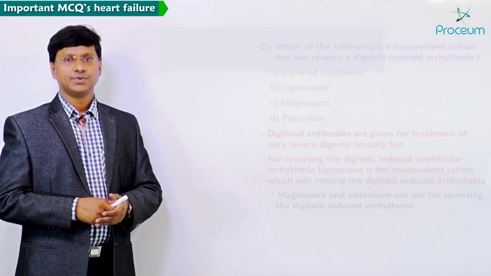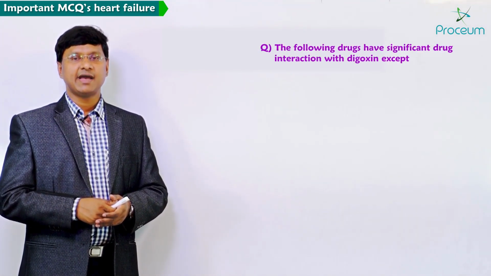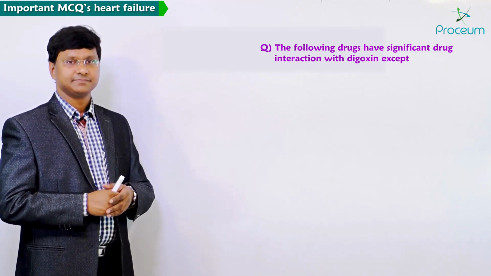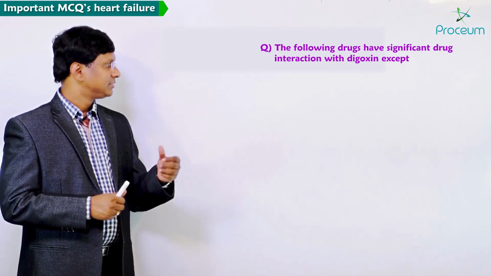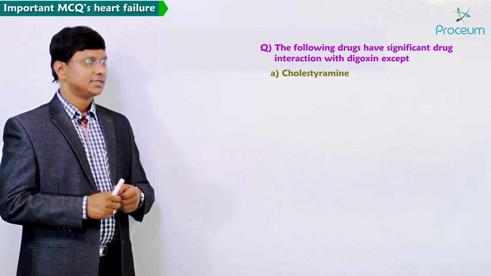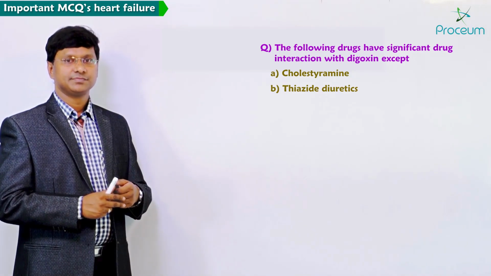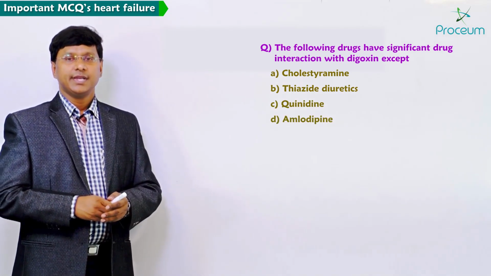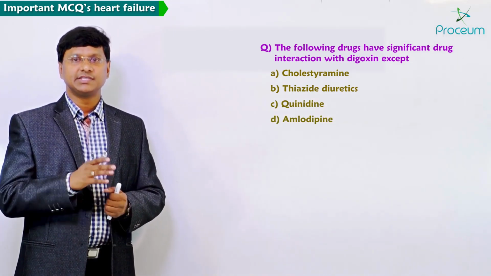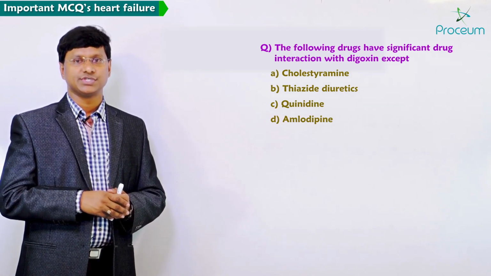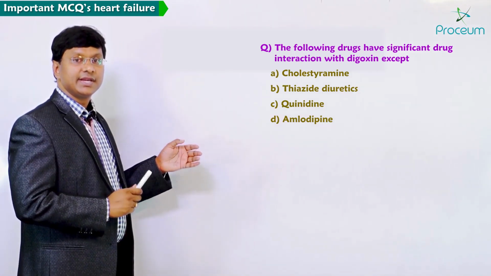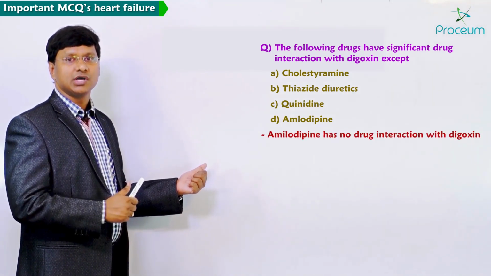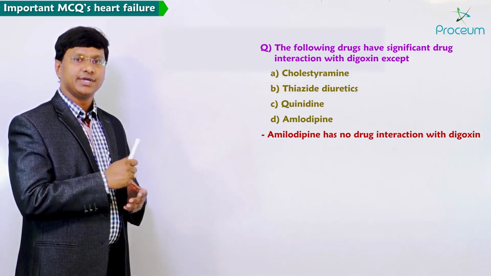Next MCQ: the following drugs have significant drug interaction with digoxin except. Options are cholestyramine, thiazide diuretics, quinidine and amlodipine. Now, we have also discussed the drugs which will increase the digoxin toxicity, and among all these, remember, it is your amlodipine which will not cause the drug interaction with the digoxin.